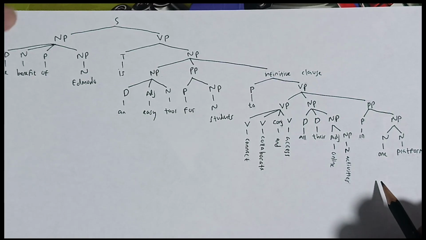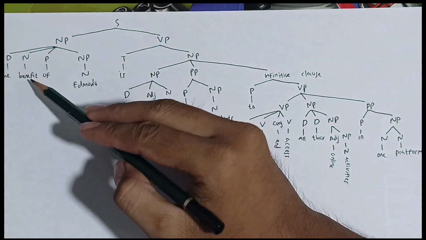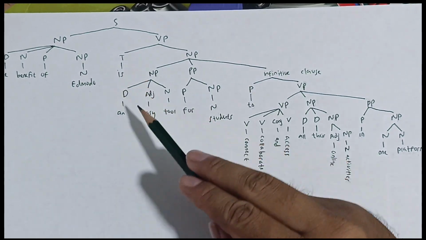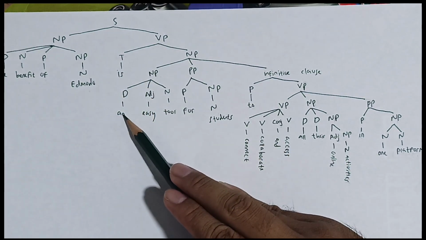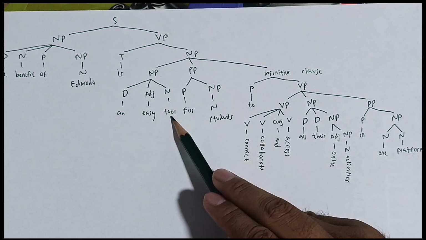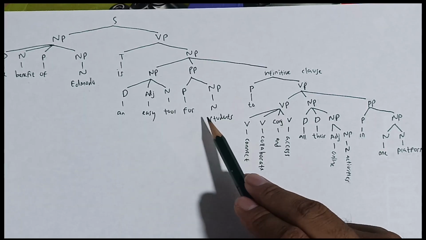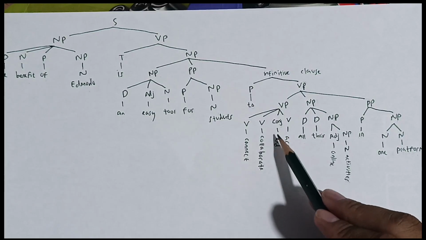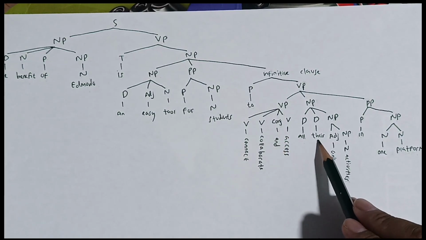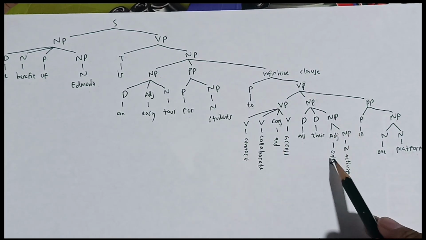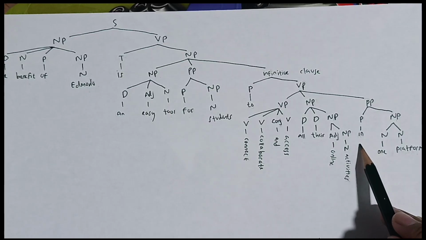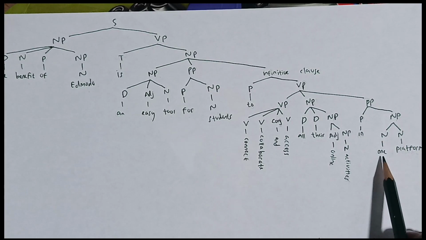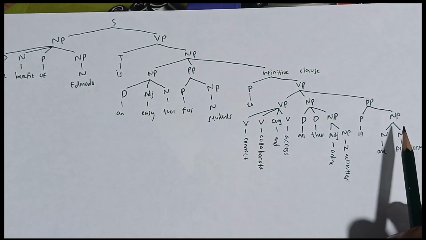So the is determiner, benefit is noun, of is preposition, noun phrase is Edmodo, is is tense, and an is determiner, easy is adjective, tool is noun, for is preposition, noun phrase is students, connect, collaborate, access is verb, and the conjunction is or, and there is determiner, and the noun phrase online activities, and preposition is in, and the noun phrase is on one platform. The one is noun, and the platform is noun.